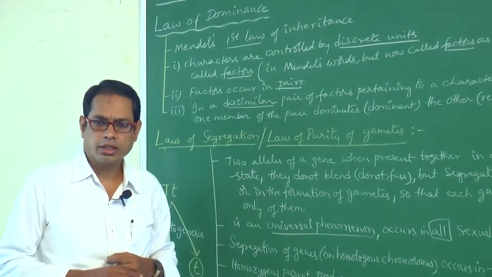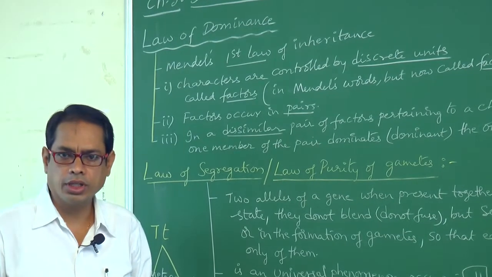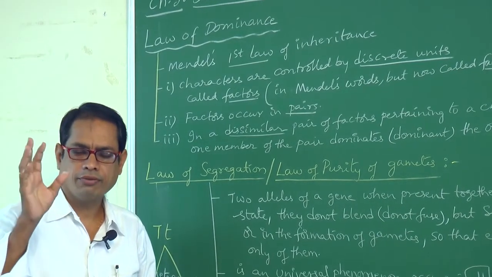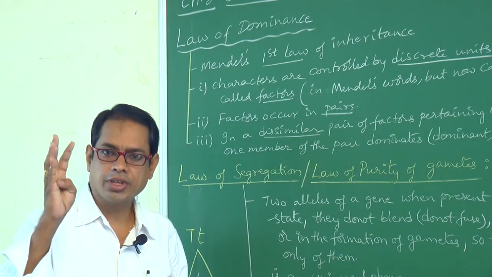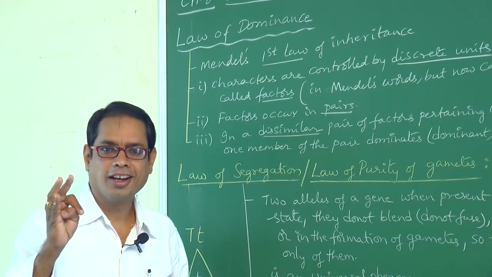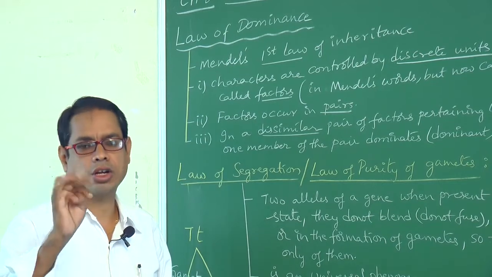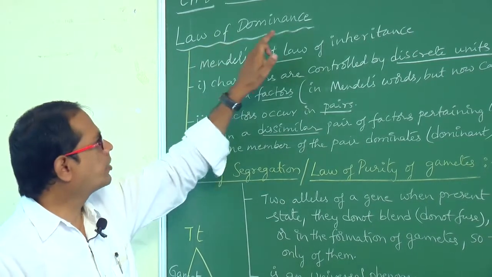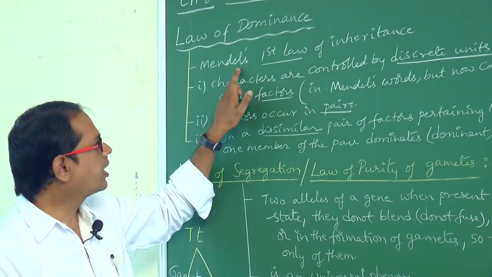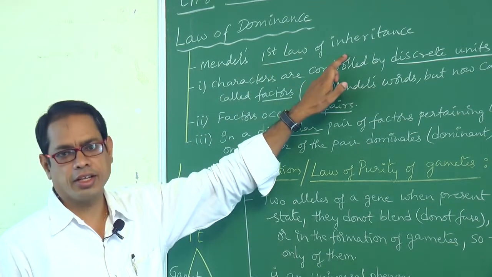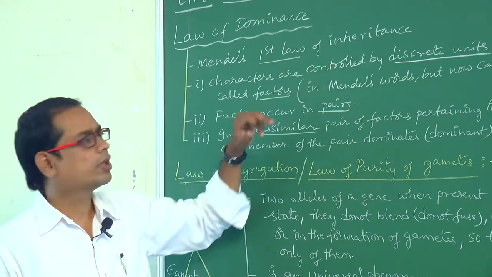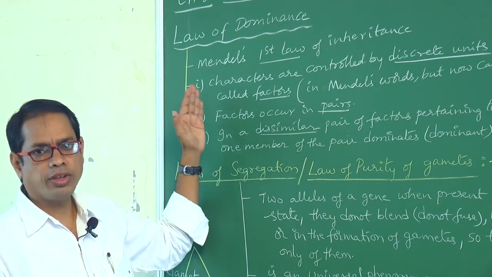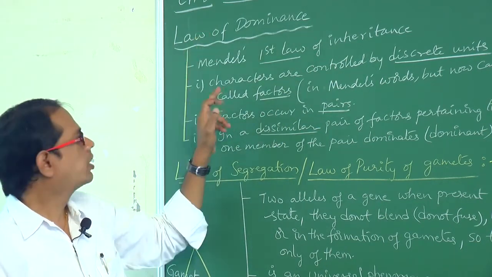How many laws did Mendel propose? 3 laws. First law, law of dominance. Second, law of segregation. Third, law of independent assortment. Law of dominance is nothing but Mendel's first law of inheritance or first principle of inheritance. Next, what are the points related to dominance?